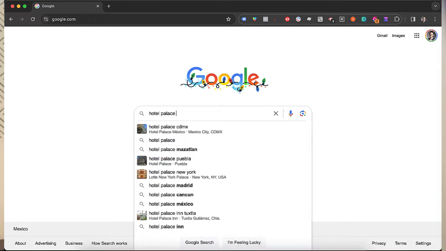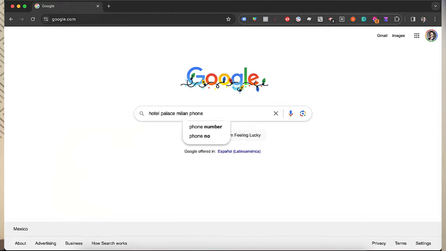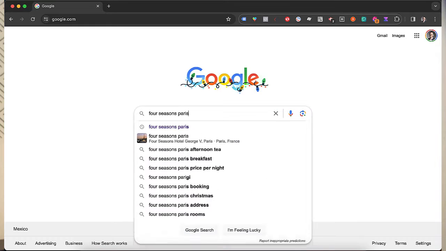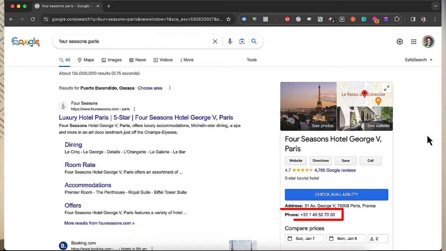So why should we pay for traffic from someone searching for our hotel's name plus phone number? So, Hotel Palace Milan phone. A user searching for this simply wants the hotel's phone number because they want to contact them directly. And where can they find that hotel phone number? Only on our site or direct channels like our Google business profile again. It's unnecessary to pay to acquire such traffic we would likely obtain organically for free. Therefore, we should negative out the terms related to phone numbers.